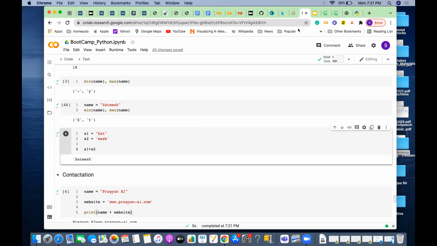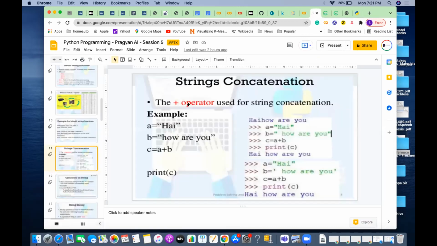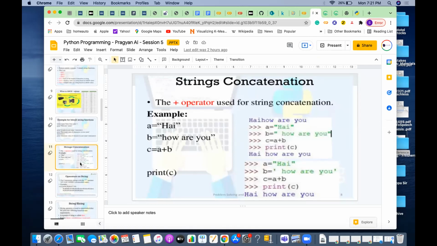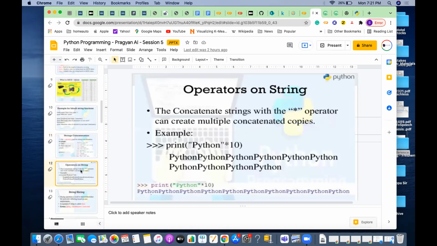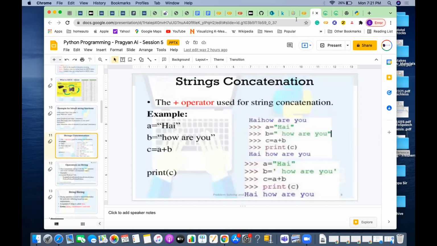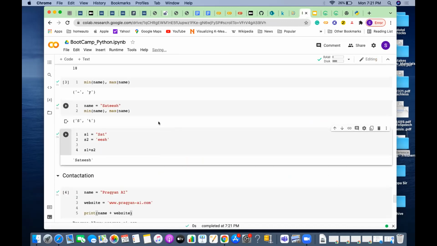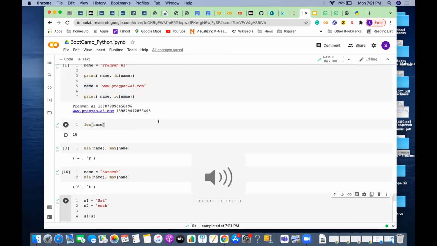So in Python, using the plus operator, the plus operator is overloaded, so it can do concatenation of two values. Does anybody have any question here? Concatenating a string is pretty easy, correct? Is it easy or difficult? Yes or no?